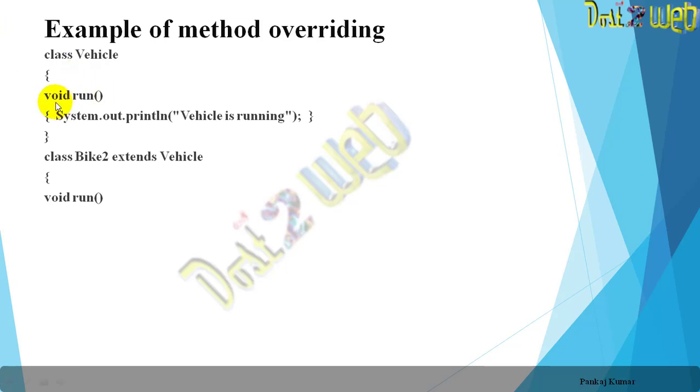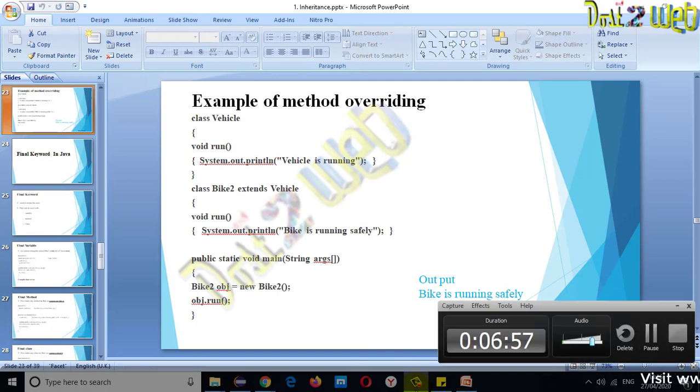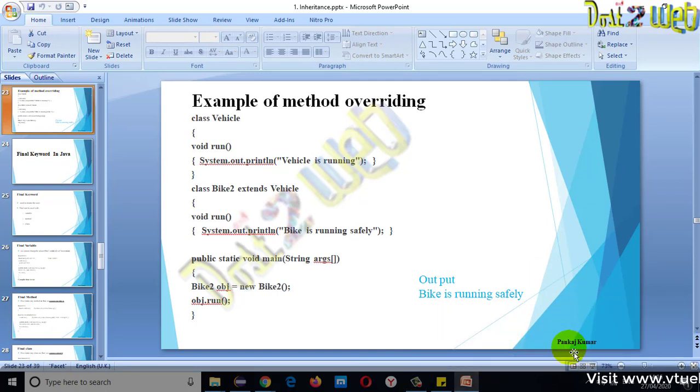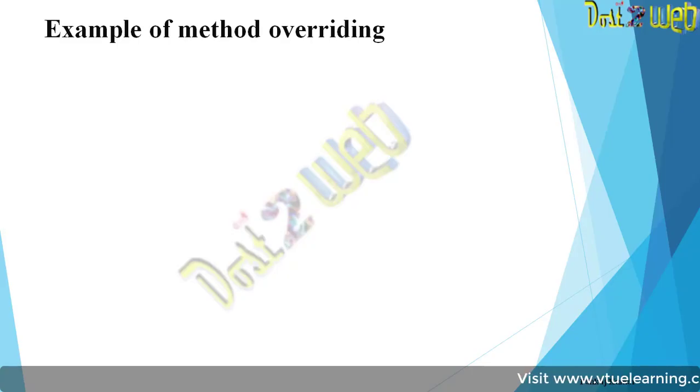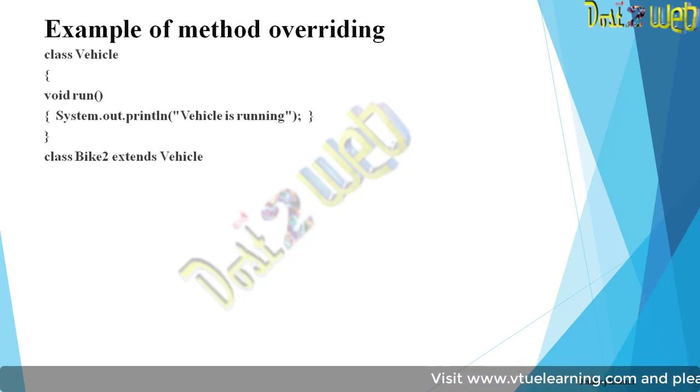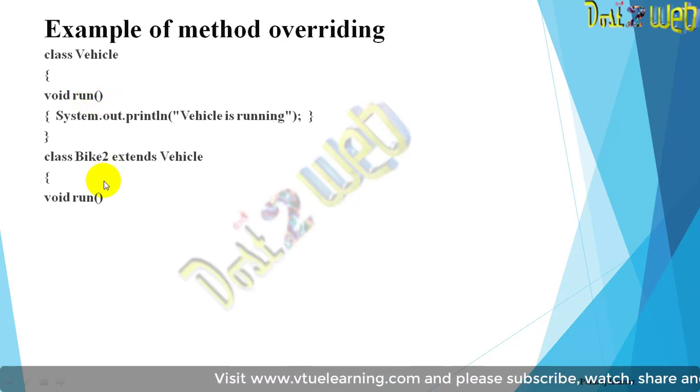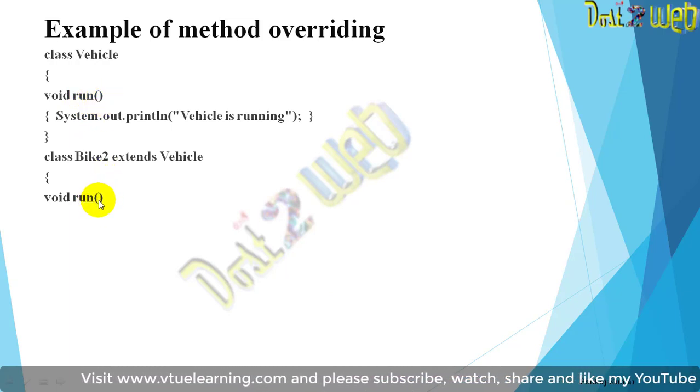You can see in the superclass the method is void run, and here also you have the void run method. No parameter is passed here, and no parameter is there in the other.